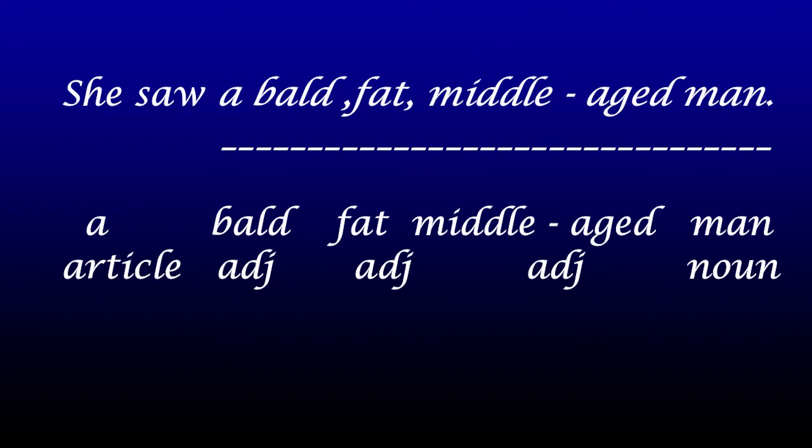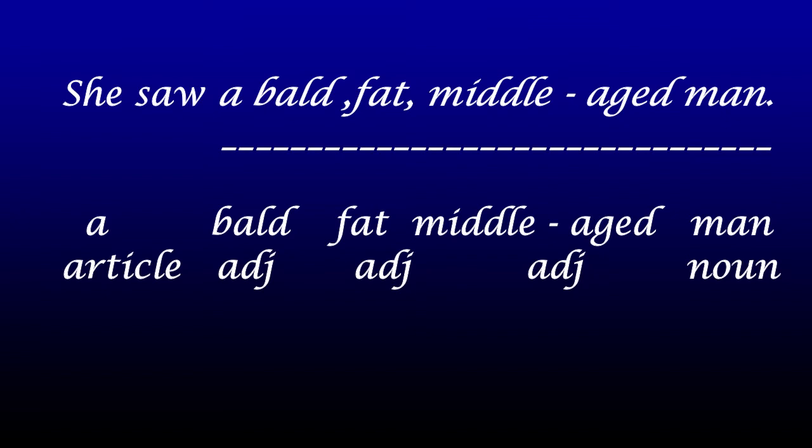Now, the underlined part, a bald, fat, middle-aged man, functions as a noun phrase. Here the word man is important and all the other words add more information to that word. They give extra information about the man. What kind of information do we get about the man? Bald, fat, middle-aged. So it is modifying the noun, and we call it a noun phrase. Is it clear?